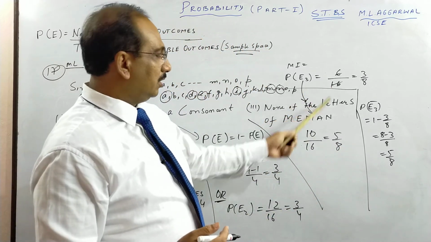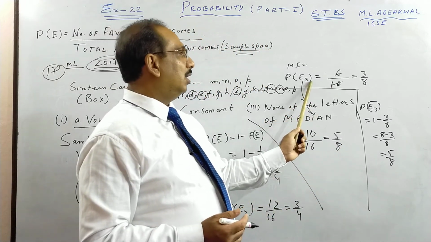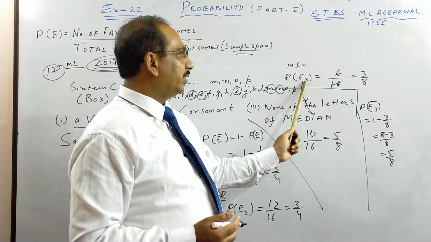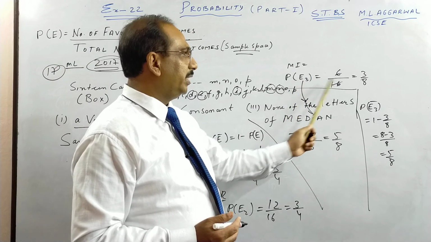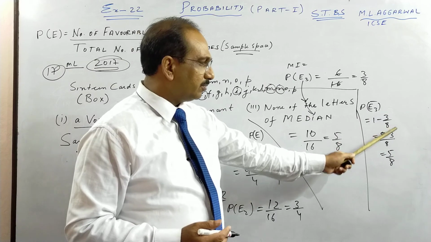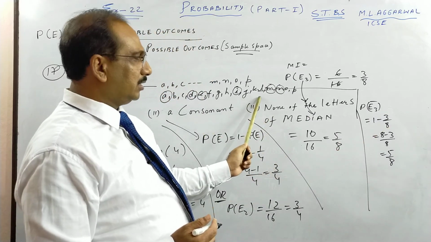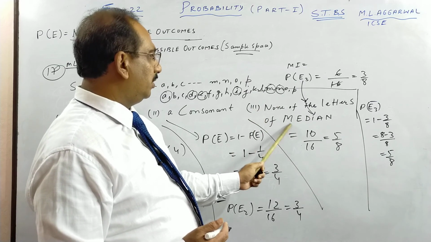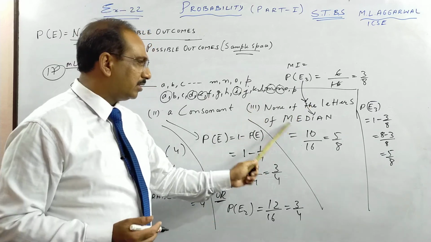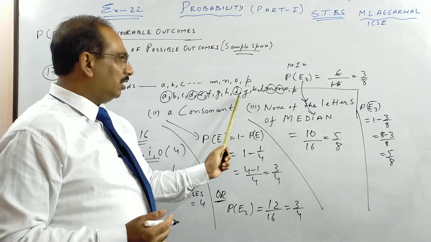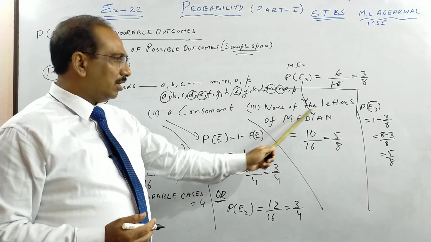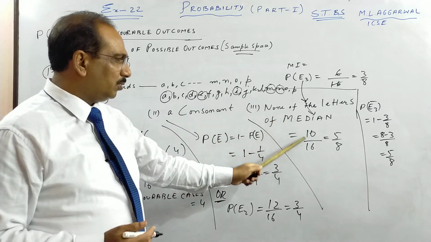So this was by using the same formula. Probability of getting the letters of the word MEDIAN is 3 by 8, and not getting is 1 minus 3 by 8. And this is your direct way. You see 10 letters are there which don't come here; the word MEDIAN you leave out. None of the letters of MEDIAN: we have 10 letters which are none of the letters of the word MEDIAN, upon total 16.